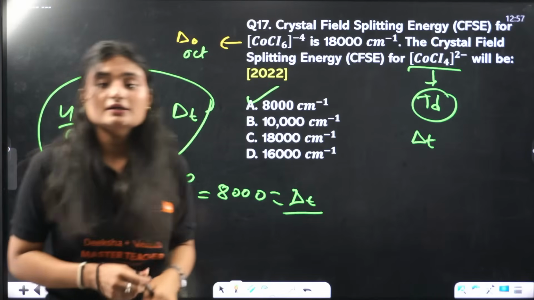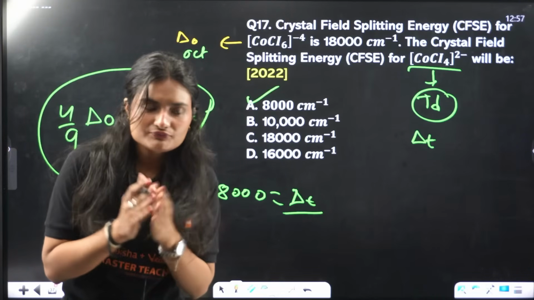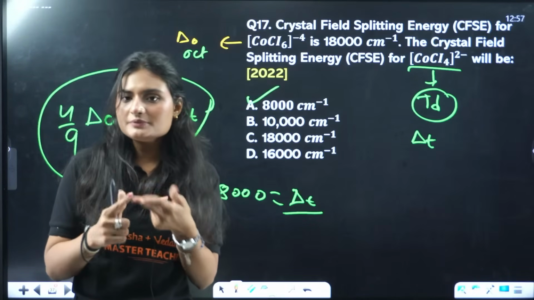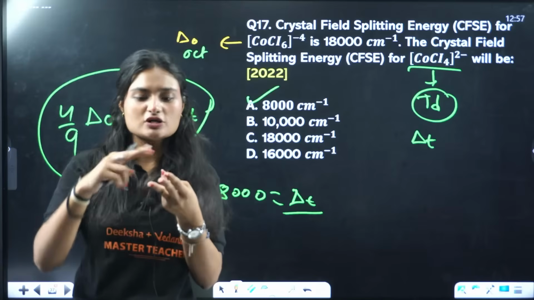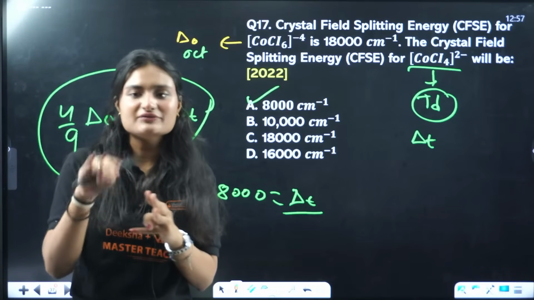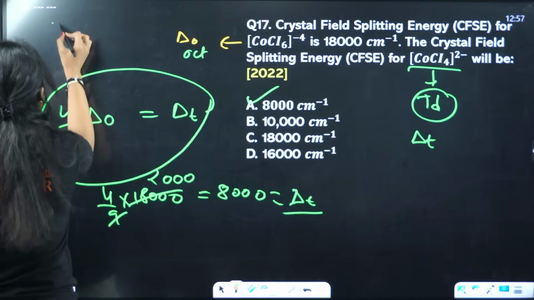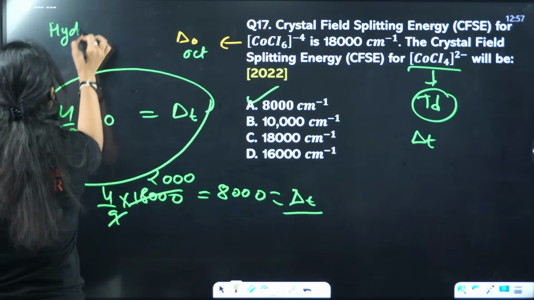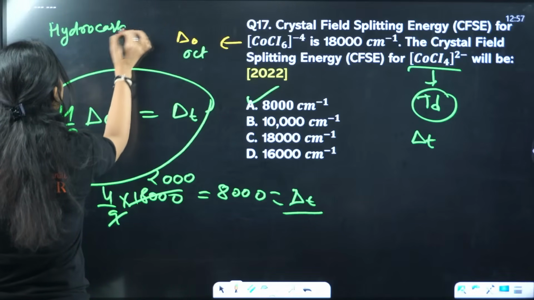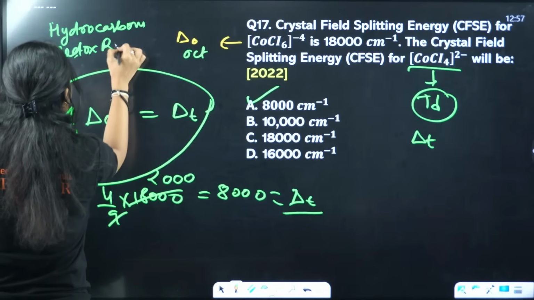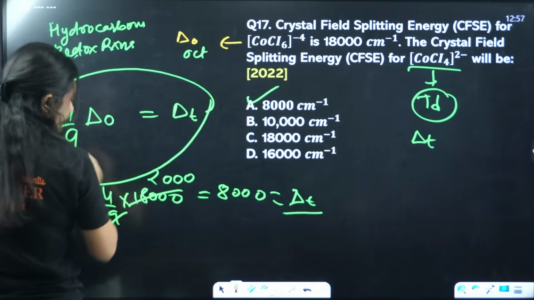Don't skip it, I would say. From there, three hydrocarbons, equilibrium, redox. If you have time, focus on these three. These come in the medium weightage category: hydrocarbons, redox reactions, and equilibrium.